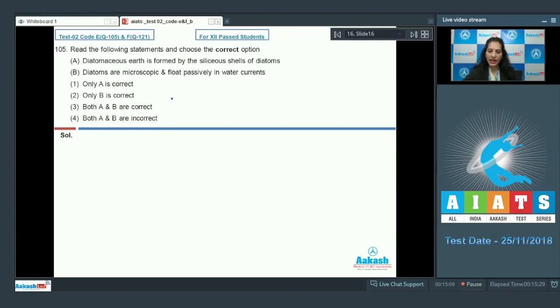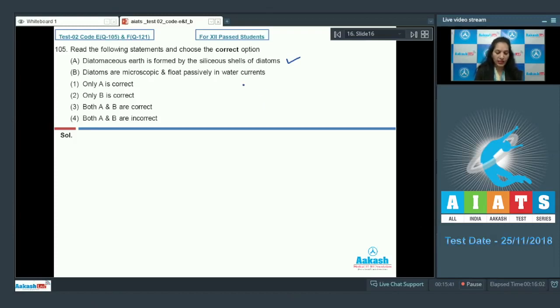If you know, diatoms are photosynthetic. They have silica in their cell walls, and the cell wall is indestructible due to the presence of silica. After the death of diatoms, as the cell wall is indestructible, it accumulates over the earth's surface and it constitutes the diatomaceous earth. So it is formed by the siliceous shells. True. Statement A is very true.